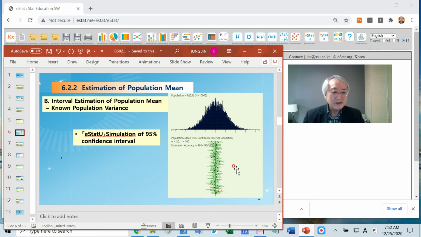It's a simulation. Among them, in this case, 96 of them include the population mean. That's the meaning of a 95% confidence interval. That means there's a 5% possibility that the interval you calculate might not include the population mean. Since we collect a small sample compared with the population, you should accept that kind of mistake. That's the interval estimation.